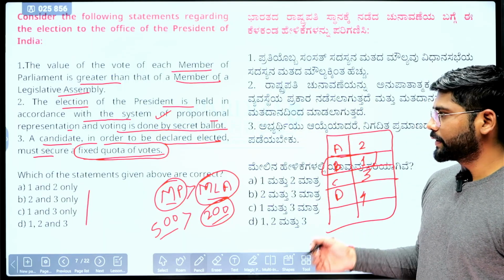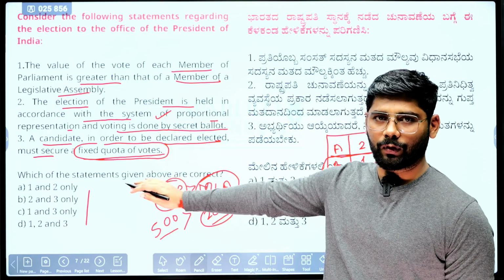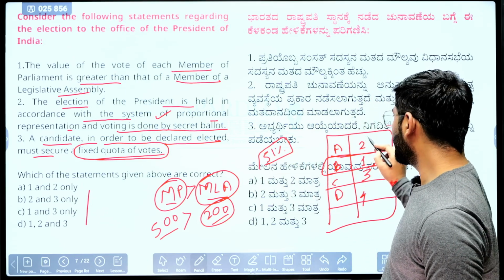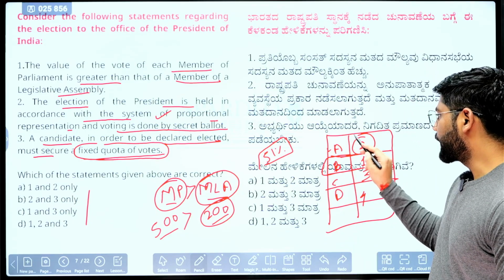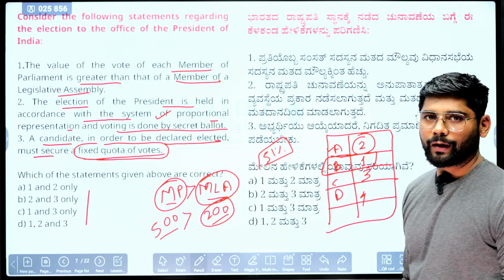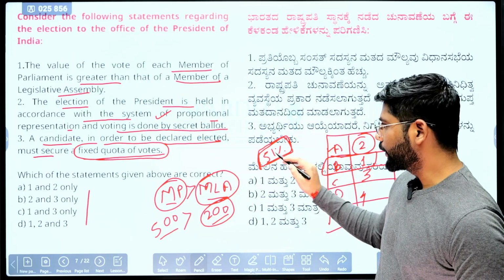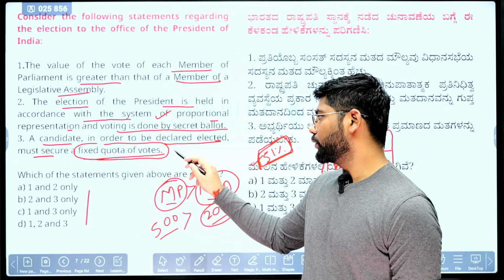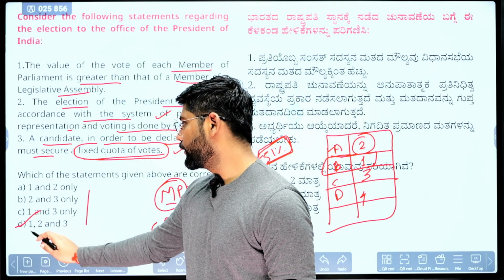So the first time they calculate, my vote goes to candidate B. If candidate B does not secure the fixed quota of votes required, that is, the 51% of votes, then what happens? They calculate the second preference votes. That time they will consider the second vote that I have given to candidate A, and it will be counted as a vote for candidate A. Through this system they ensure that the candidate secures the 51%, the fixed quota of votes. So the third statement is also correct. The correct option for this is 1, 2, 3, all are correct here.